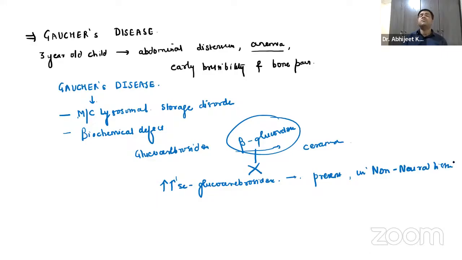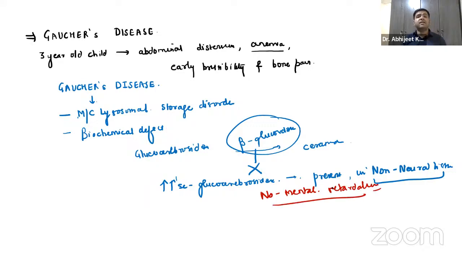Now, this is something that you guys have to remember. If it is present in non-neural tissue, remember guys that there is no intellectual disability, no mental retardation in these patients. This is deposited in the non-neural tissue, so there is no mental retardation. Mental retardation nowadays is called intellectual disability. So remember, the child is absolutely normal, not having intellectual disability.